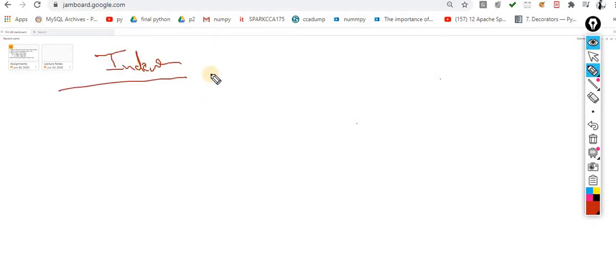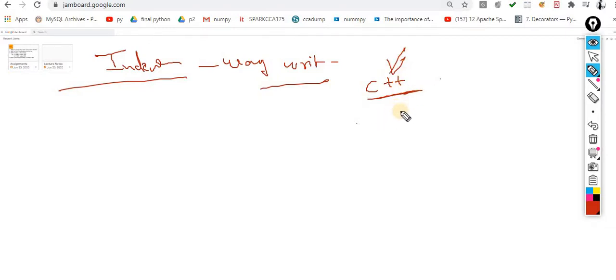The meaning of indentation is the way to write things. If you are coming from a C, C++ or Java background, then what exactly do you do over there? Let me first elaborate the thing in C, C++, because if you have seen C, C++, then this concept will be easier for you. If you don't know C++, don't worry, just follow my wording and my code.